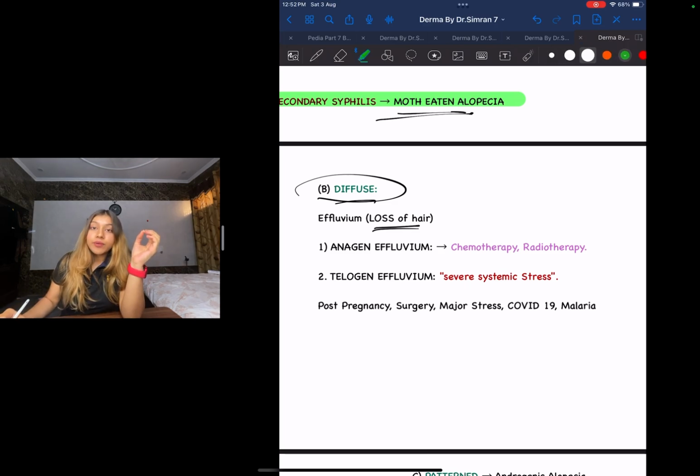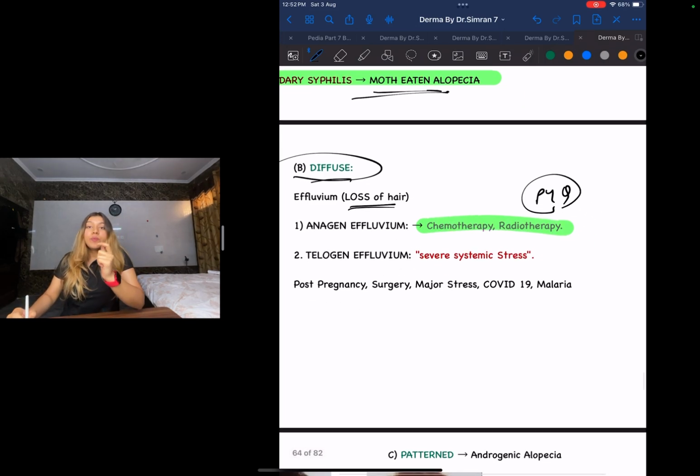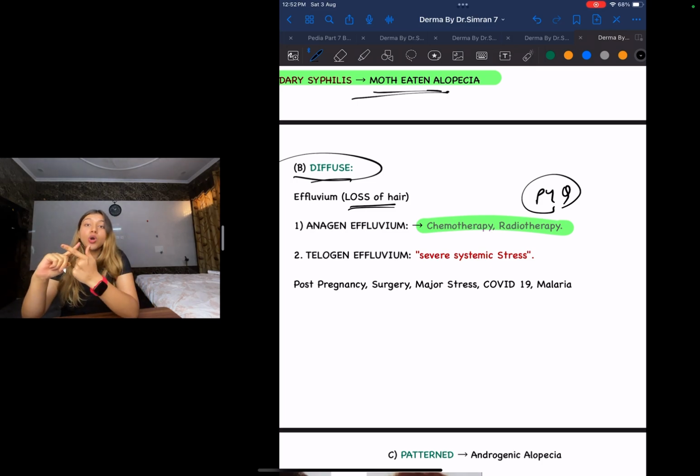Under which category would you put chemotherapy and radiotherapy? Very good. You would put it under anagen effluvium. And guys, this is a PYQ. Okay, this has been asked. Whereas guys, telogen effluvium happens in very stressful conditions. What are the different systemic stressful conditions? For example, pregnancy, COVID-19, malaria, during surgery, and excessive major stress.